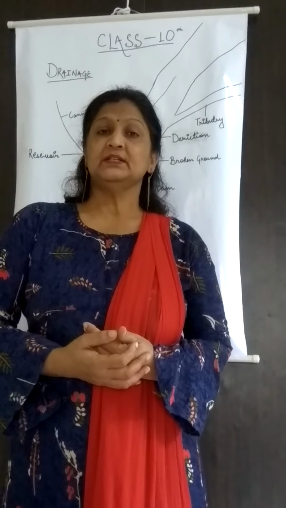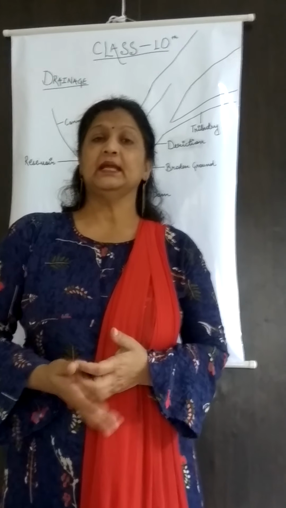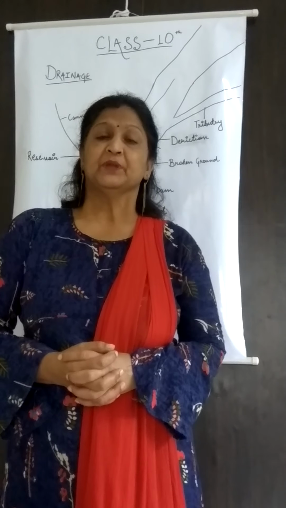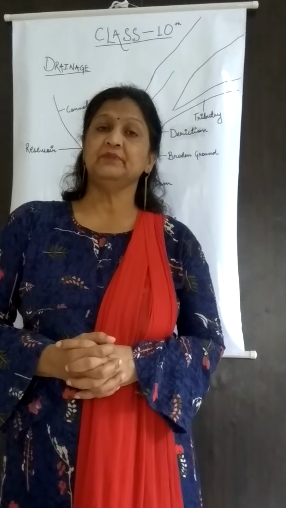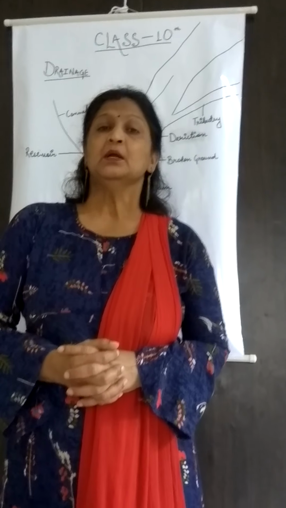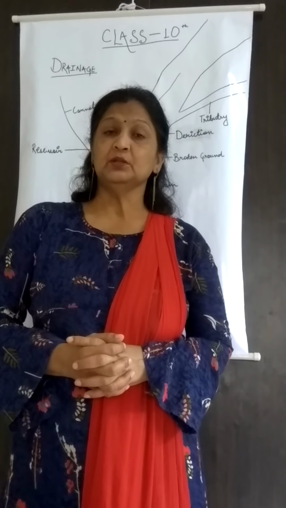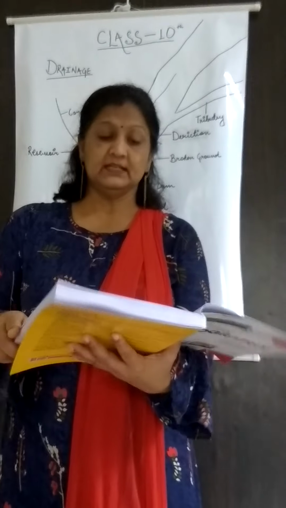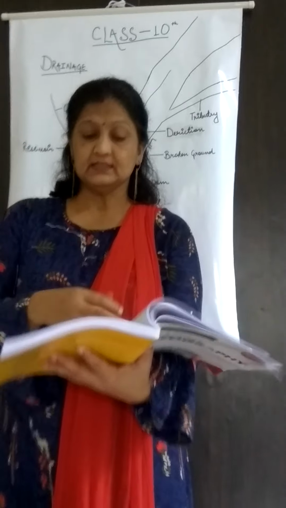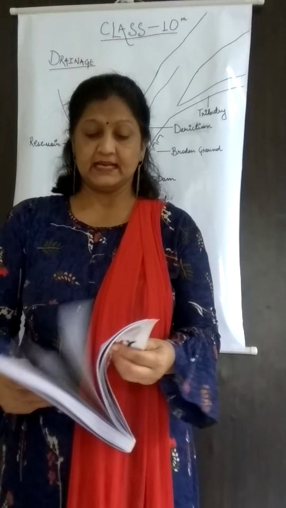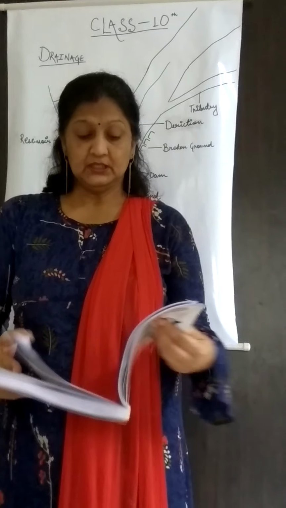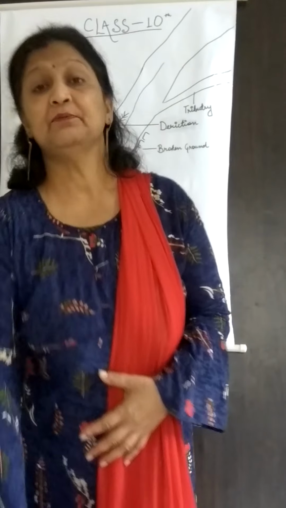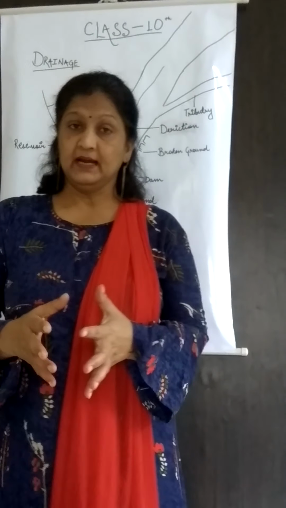Water body is always indicated in a toposheet or in any map by the blue color. In the toposheet also the river will be indicated in blue, but somewhere if you see, in all the places the rivers are not blue. Somewhere it is white in color, that we will discuss. I will explain why it was not exactly blue. The toposheet was actually made up of the same features which are on the land, put on the paper.